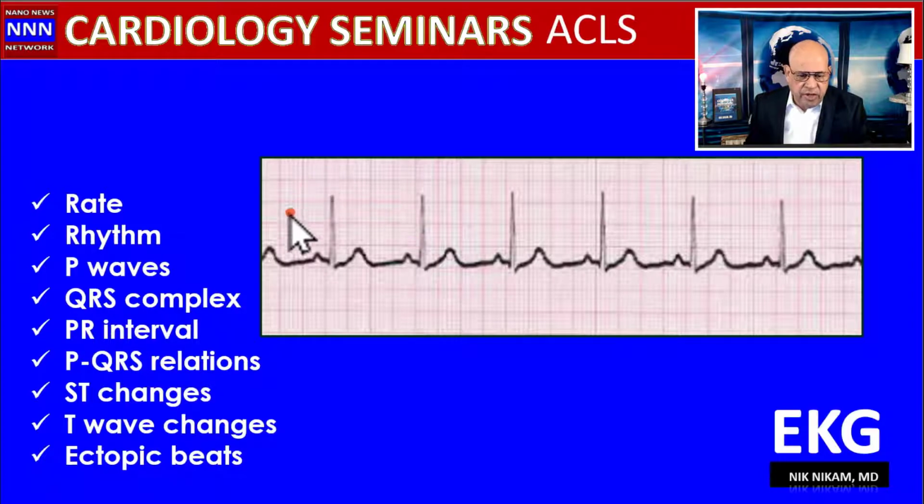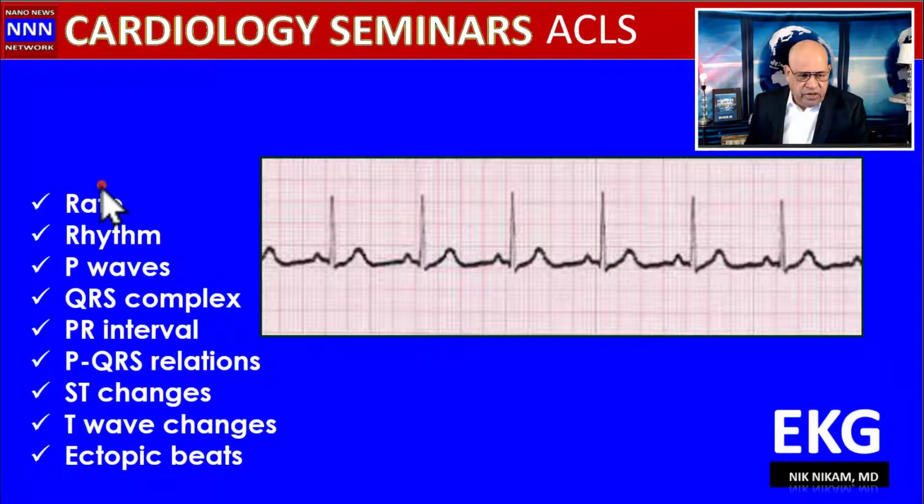Think of this P, QRS, and ST as a family. Here's a husband, then here's a wife, and here are a few kids. They're all tied together. When everything looks identical, it looks like a perfect family, like the pictures you see on Facebook and social media. But not all families are perfect. We're going to see as we go along. There's going to be some trouble with the husband and wife, or with the kids, or with the entire family, like all in the family. And we're going to explore each one of those.